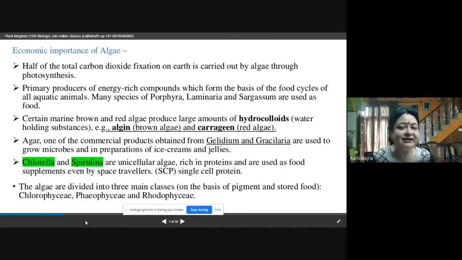And these three main classes are Chlorophyceae, Phaeophyceae, and Rhodophyceae. Chlorophyceae is also commonly called green algae because the pigment is green. Phaeophyceae is commonly called brown algae because the pigment is brown. And Rhodophyceae is called the red algae because of the red pigment.